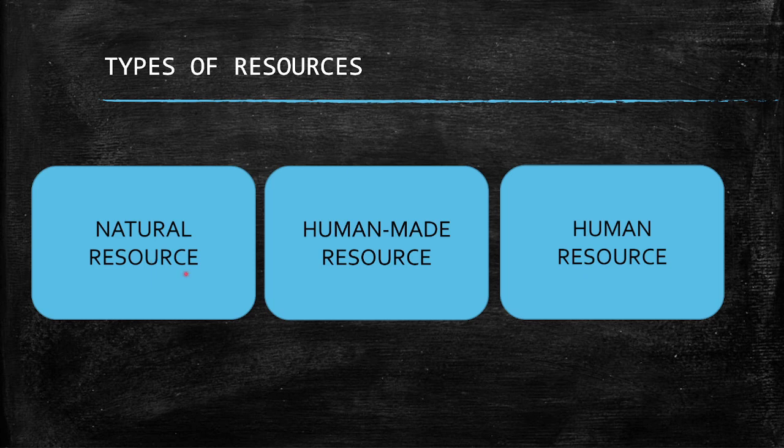Human made resources are those which Earth has not told us to make, or she didn't give us. We made it. We humans made it.